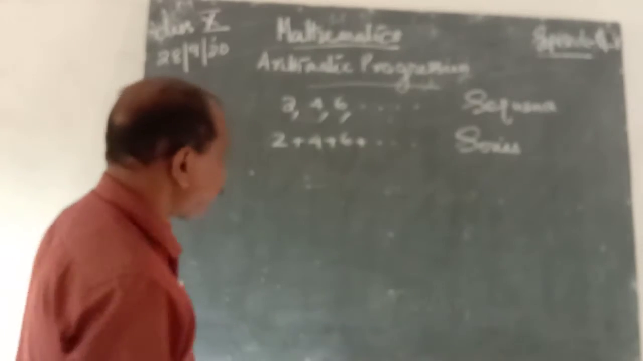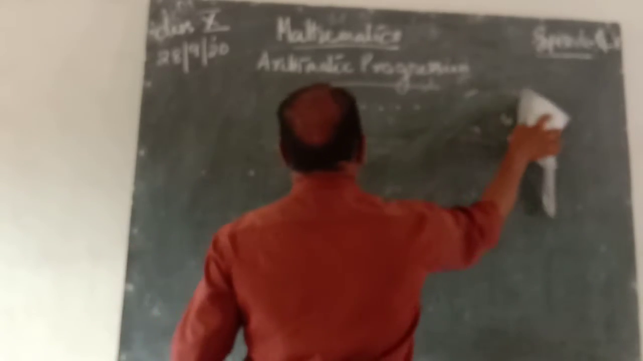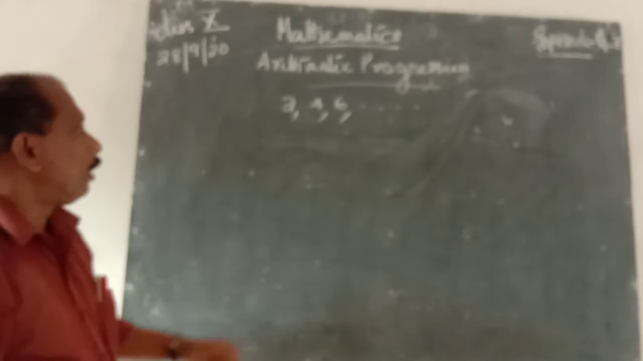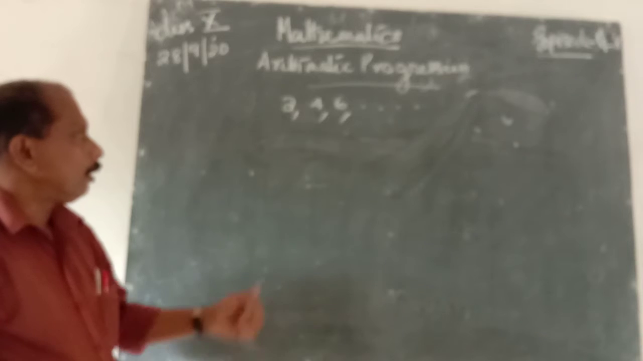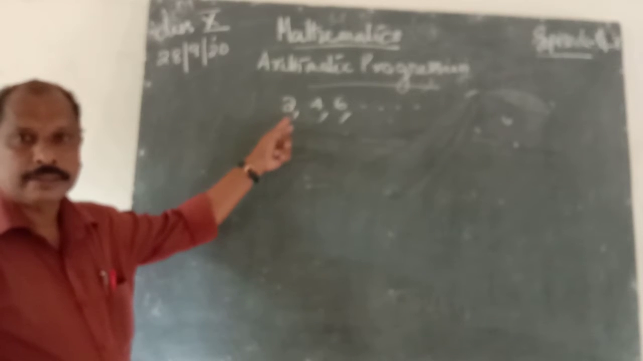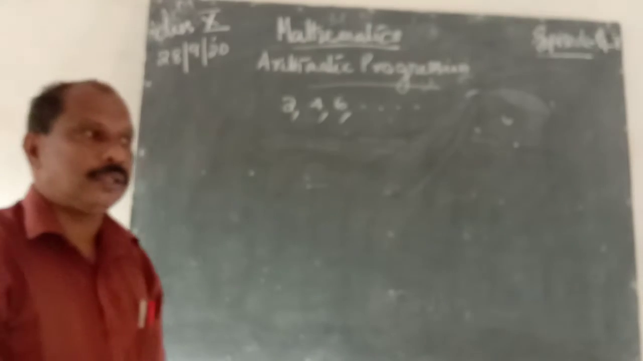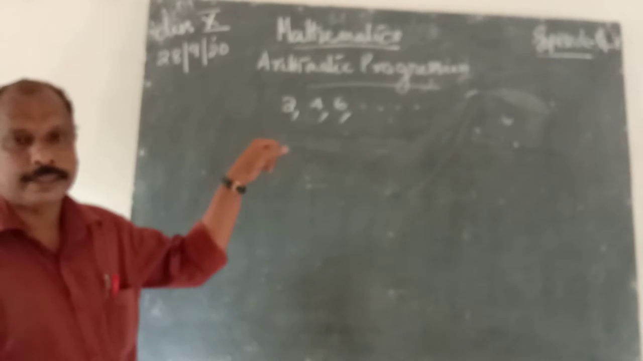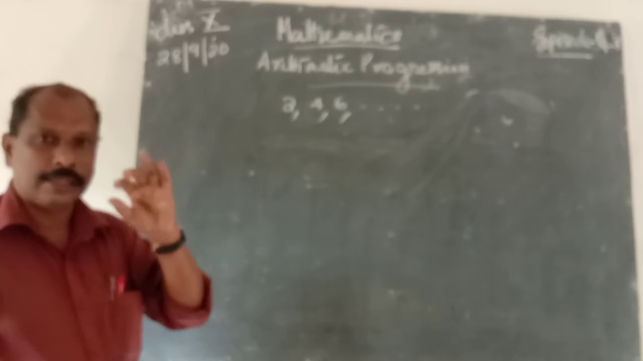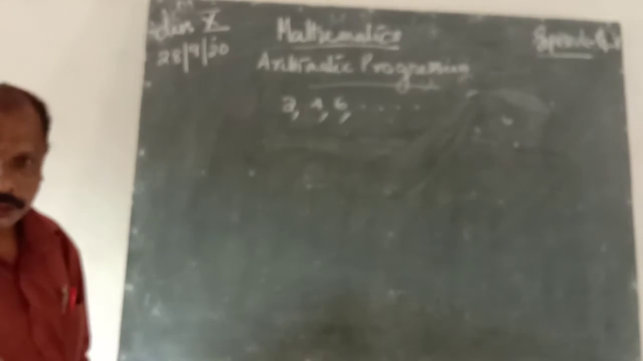Then, let us consider this sequence, that is 2, 4, 6, etc. That is a sequence. What is the first term of that sequence? It is 2. And the second term is what? It is 4. That is 2 plus 2 is 4. The third term is 4 plus 2, that is 6. Therefore, there is a common number being added to these terms. That is also a sequence.